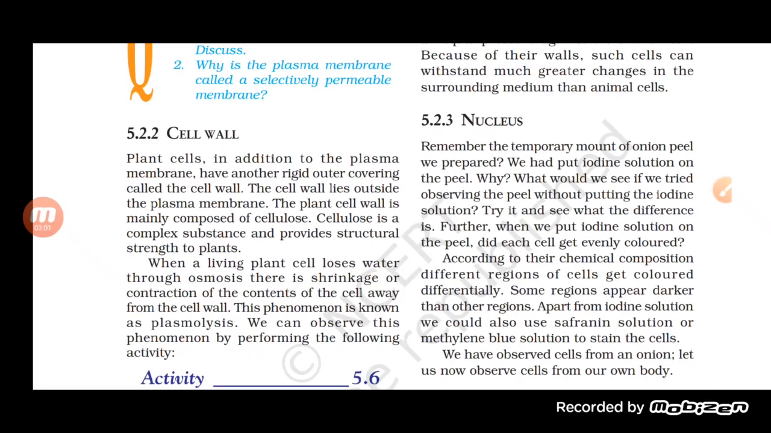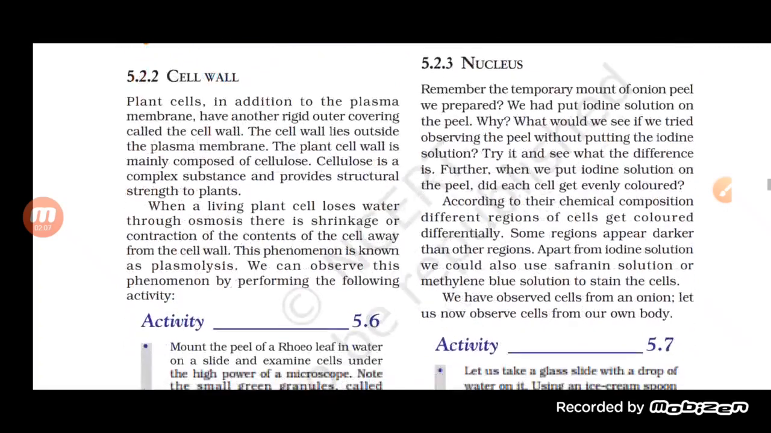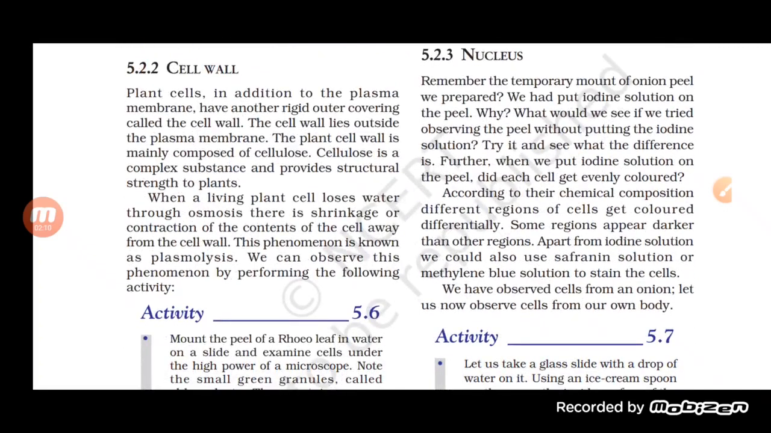Now let us move on. We have understood the plasma membrane or cell membrane. Now move to the next topic, the cell wall. A plant cell, in addition to the plasma membrane, has another rigid outer covering called the cell wall. Basically, what is the cell wall, student? It is present outside the plant cell, and it makes the difference between a plant cell and an animal cell. In an animal cell, no such wall is present outside, while in a plant there is an outer boundary, the cell wall.